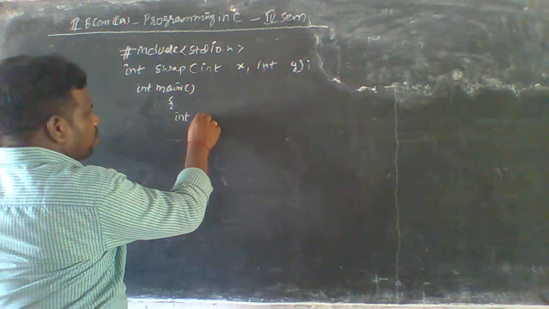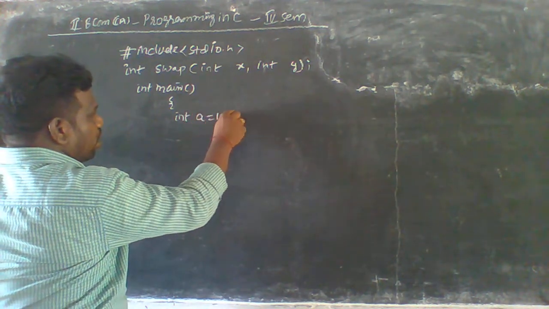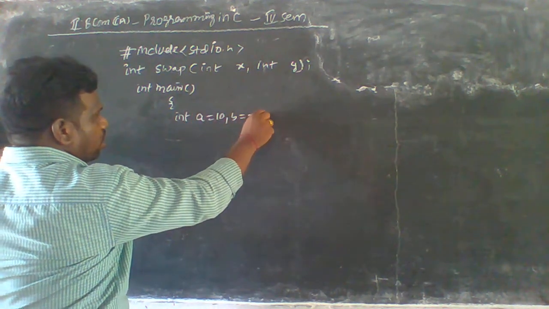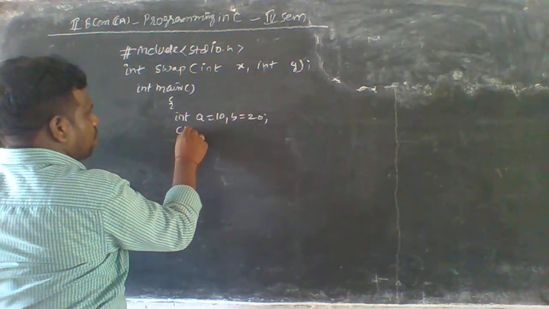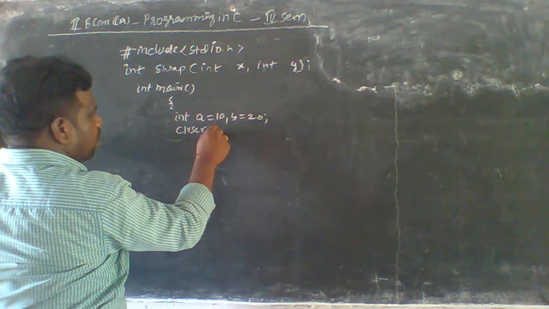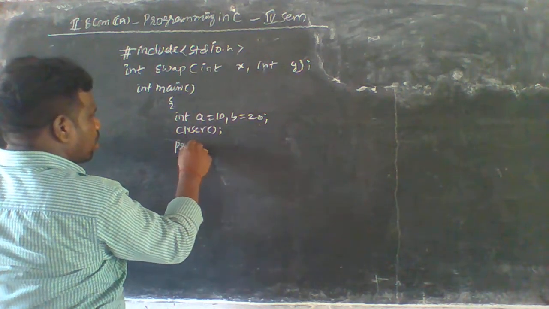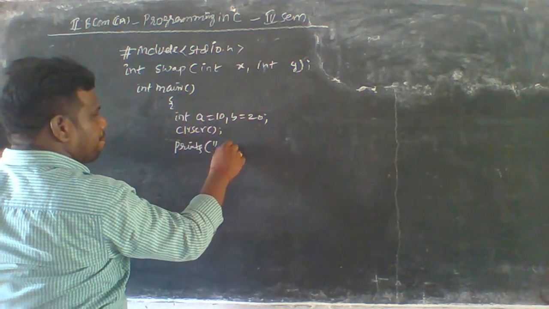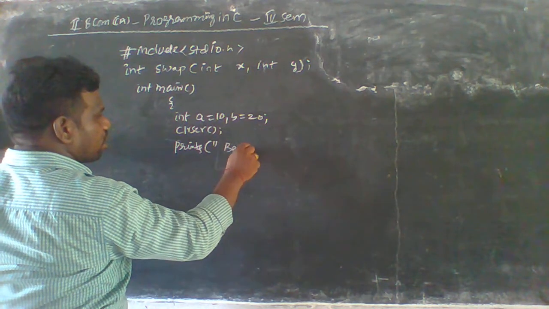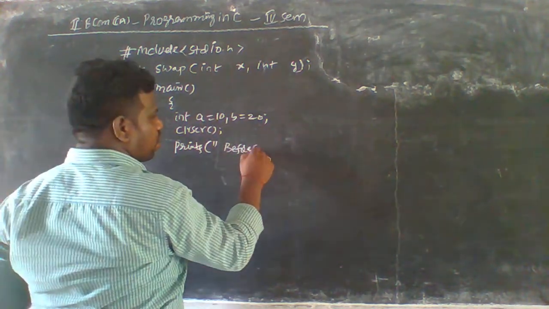int a is equal to 10, b is equal to 20 here. clrscr, then printf, before swapping.